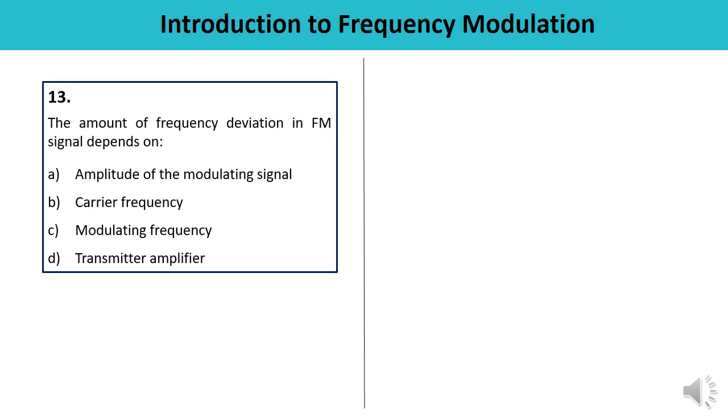Question number 13 is about the amount of frequency deviation in FM signal depends upon. The amount of frequency deviation in FM signal depends upon amplitude, or the carrier frequency, or the modulating frequency, or the transmitter frequency. It actually depends upon the amplitude of the modulating signal, means the answer must be A.